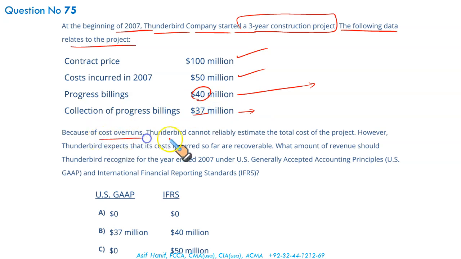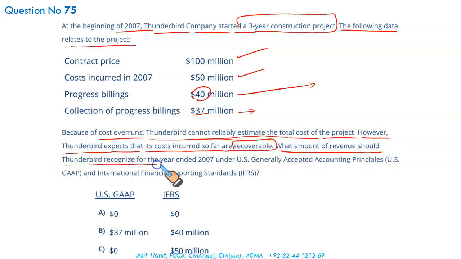Because of cost overruns, Thunderbird cannot reliably estimate the cost of the project. However, Thunderbird expects that its costs incurred so far are recoverable. What amount of revenue should Thunderbird recognize for the year ended 2007 under US GAAP and under IFRS?